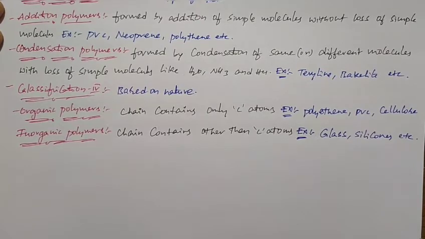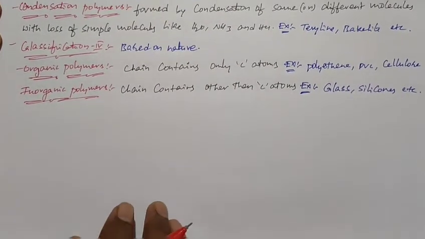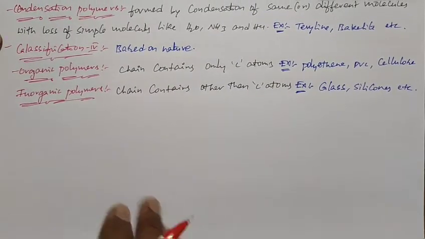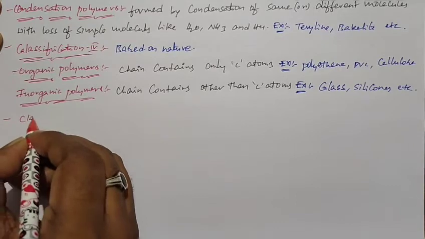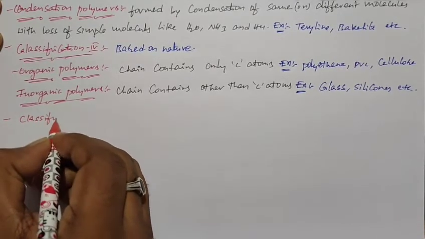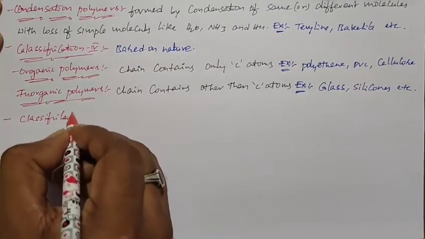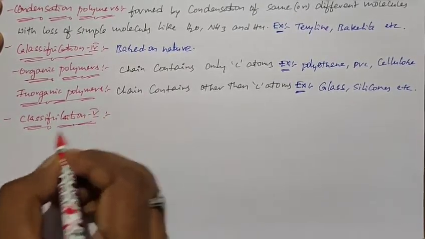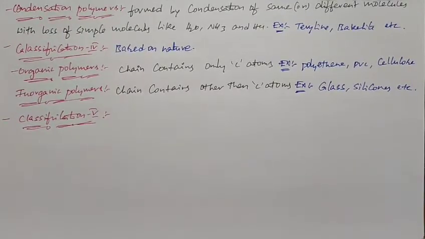So classification 4 is based on nature. Based on nature, the polymers can be classified into organic polymers and inorganic polymers. In organic polymers, the chain contains only carbon atoms. Examples are polyethylene, PVC and cellulose. The second one is inorganic polymers, where the chain contains atoms other than carbon. Examples: glass, silicones, etc. Sometimes you can take rubber also, because on vulcanization the sulfur atoms can be present.